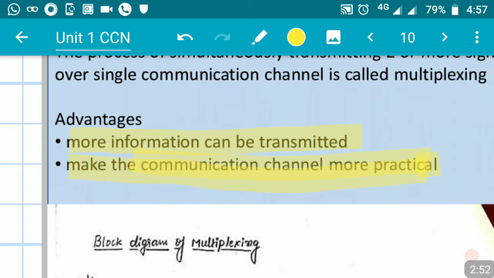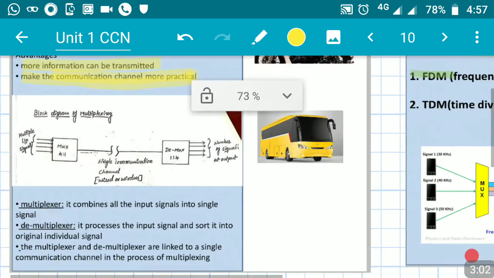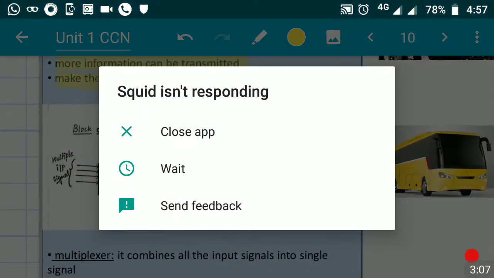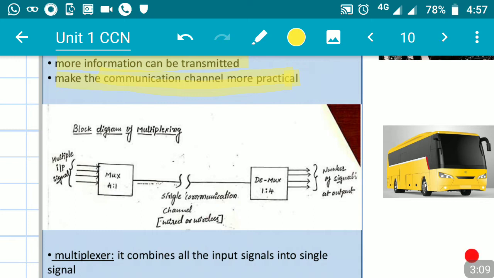If I am able to send two or three signals at a time, that is better than sending one signal at a time, right? That is the difference, and that is why the multiplexing technique is more practical than sending a single signal over the communication channel.